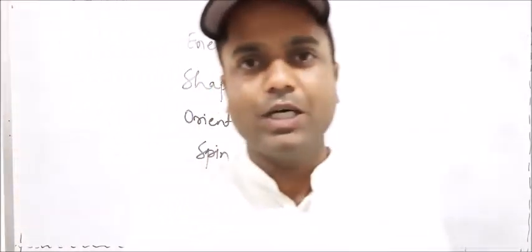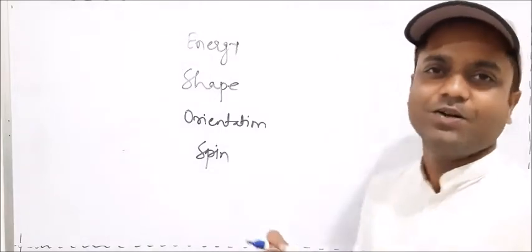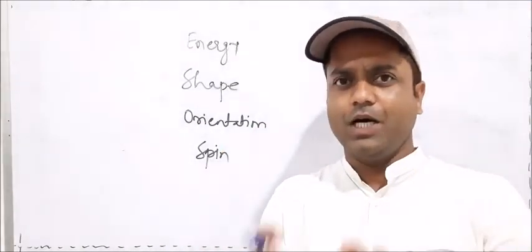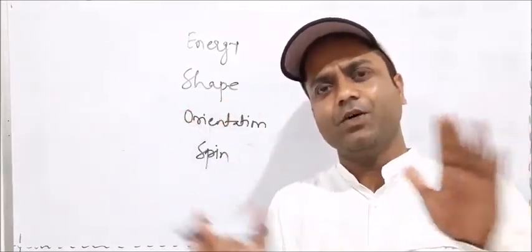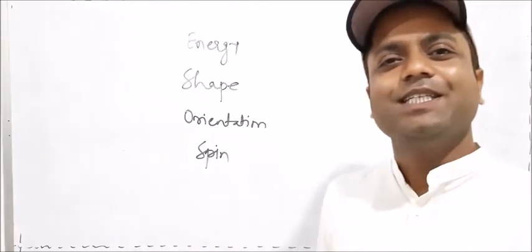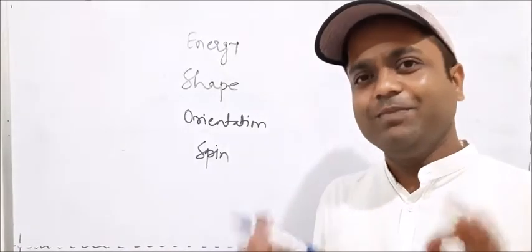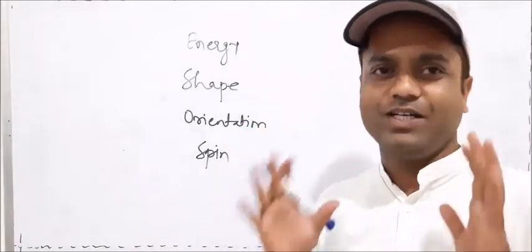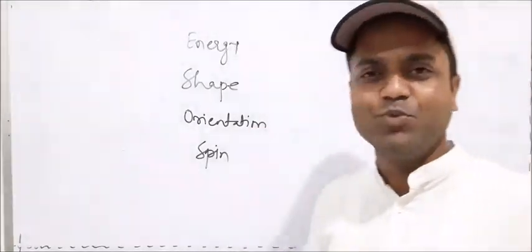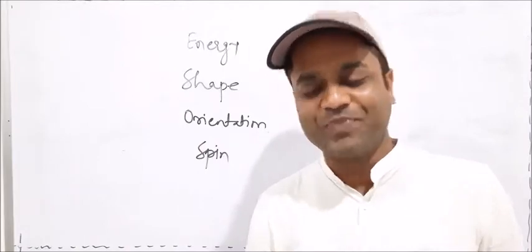Once you know the quantum number of any particular electron, you get a clear picture in your mind: how the electron is, where it is, how it moves, what its spin is. So the quantum number is an address of the electron which gives information of energy, shape, orientation, and spin.